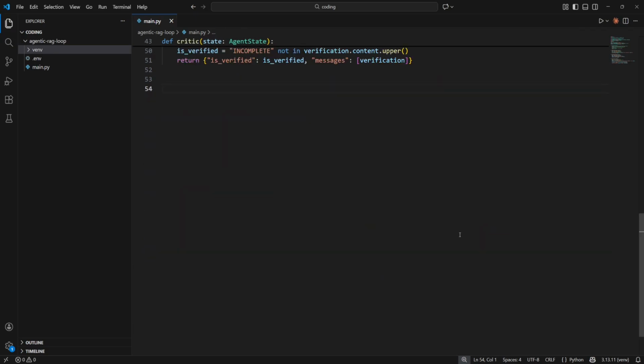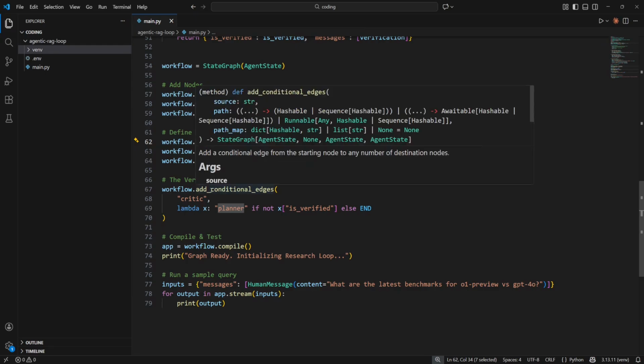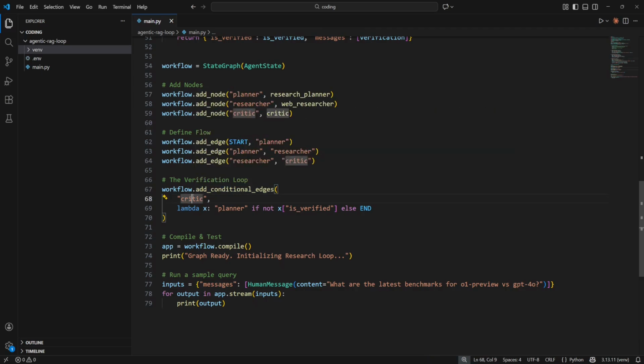Next, we're going to wire it all together. Here we define our StateGraph. We add our 3 nodes, and here we add our edges. From the start we move to the planner, from the planner we move to the researcher, and from the researcher we move to the critique. Now pay close attention to the add_conditional_edges. Here we have 2 paths. From the critique, you can go either to the planner if the research wasn't verified by our critique node, or if it was verified, we can move to the end.